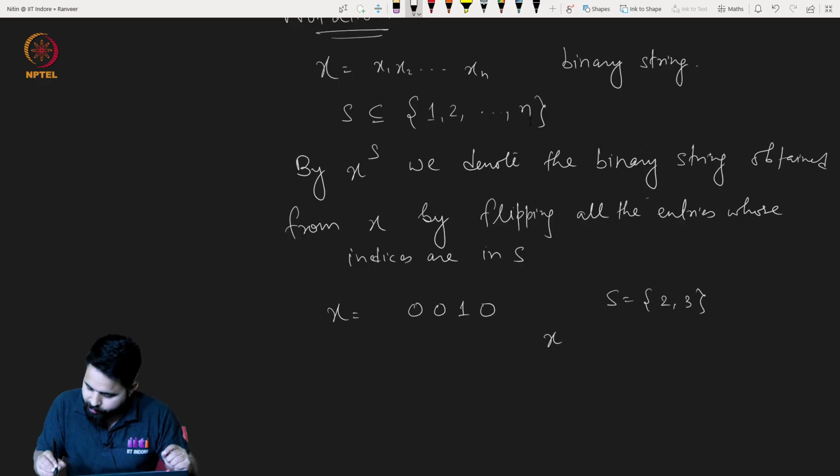In that case x^S will be what? x^S will be 0 1 0 0, so these two will be flipped.